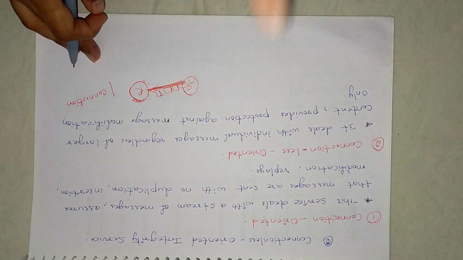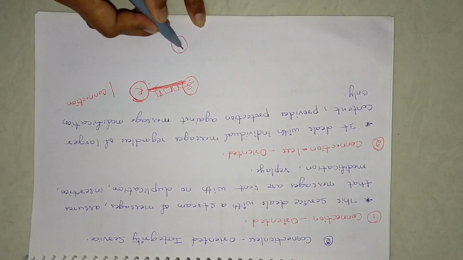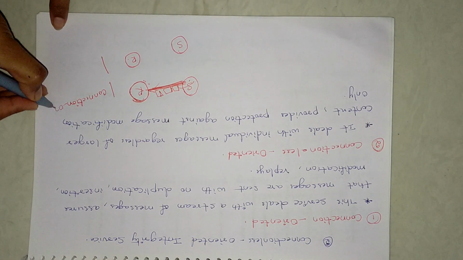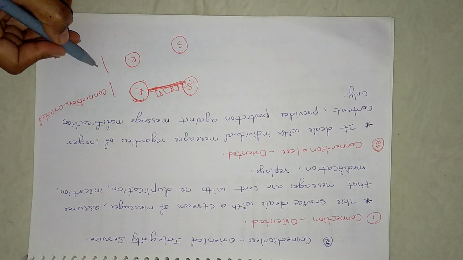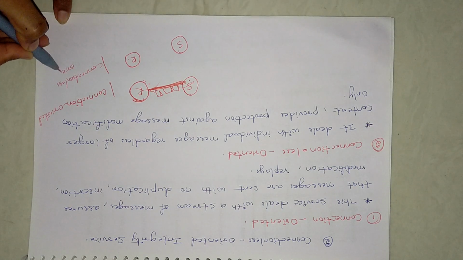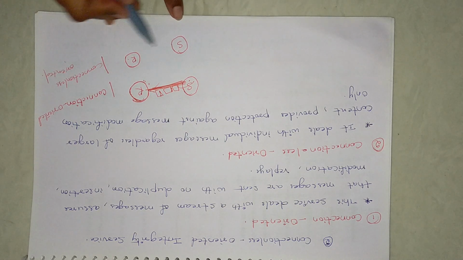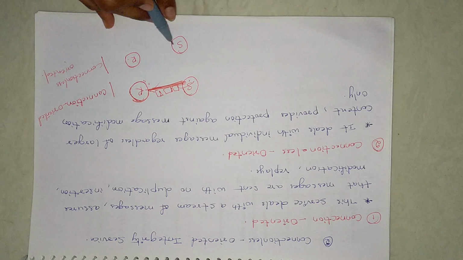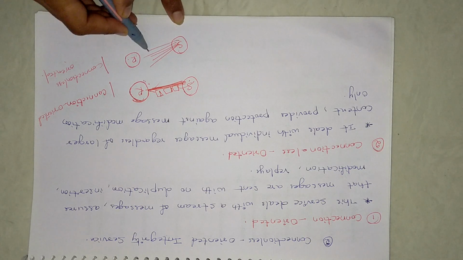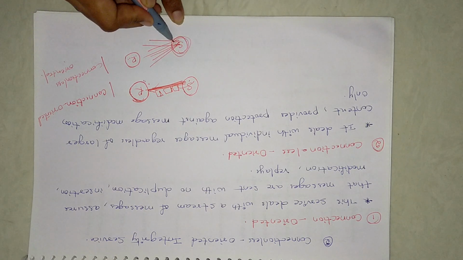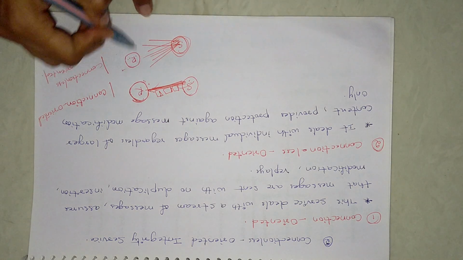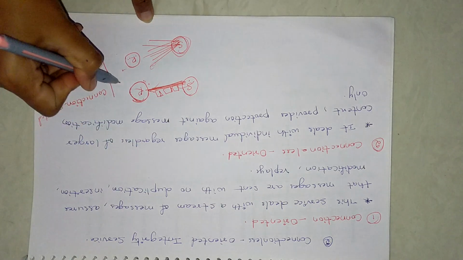That means only the sender will send the data, and only the receiver will receive the data. That is connection oriented. Then what connection less oriented means: sender, receiver. This is connection oriented and this is connection less oriented. Here no connection will be established between sender and receiver. The sender will just send a large amount of messages, and whoever is able to access the sender's port will receive that message automatically. That means there is no guarantee that only this particular person will receive the message.